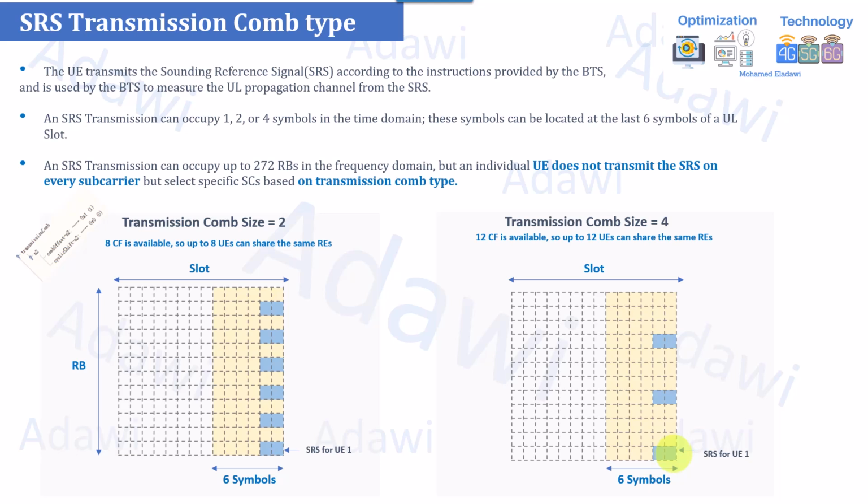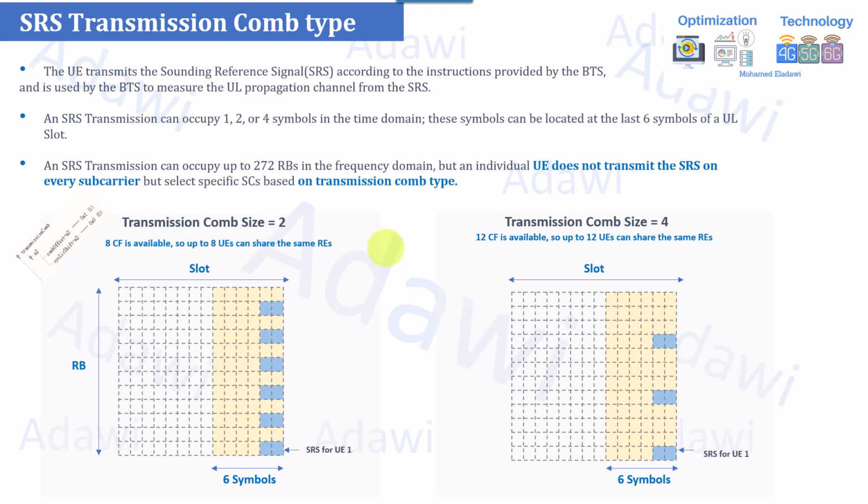But again, the trade-off is that if you are transmitting in every fourth subcarrier, this means you are transmitting over almost half of the bandwidth, or at least less compared to the previous. It's almost half compared to this part. So the gNB can have less information about the complete frequency in the bandwidth. This can be the trade-off. Sometimes it can give incomplete information about the complete bandwidth. So this is how you can think to improve some of the capacity limitation scenarios.